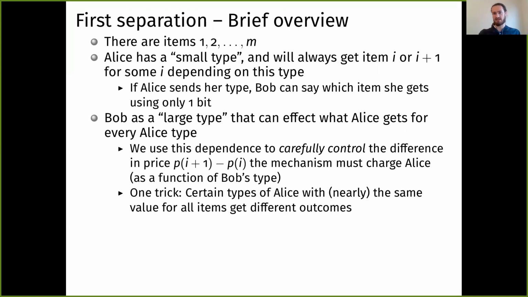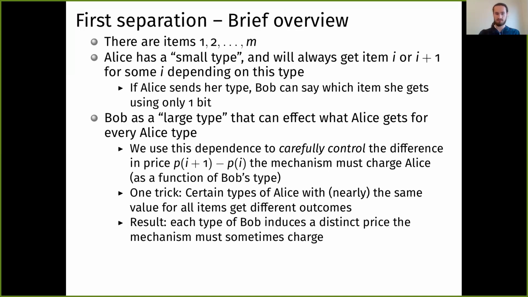I won't say exactly how this works, but one trick that we use is that certain types of Alice have very close to the same value for all items, and yet depending on Bob's type, they might get different outcomes or they might get the same outcomes. That trick alone places a very exacting constraint on the prices we need. And as a result of this construction, each type of Bob induces a distinct price that the mechanism must sometimes charge for certain Alice types.